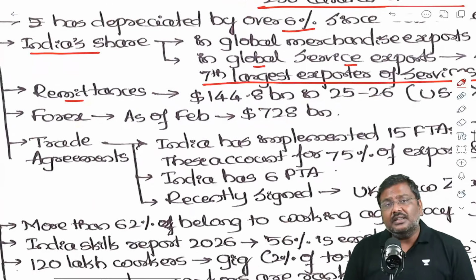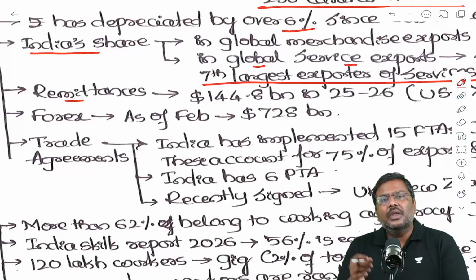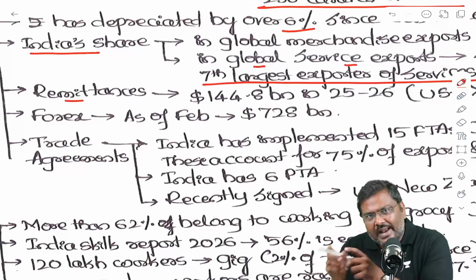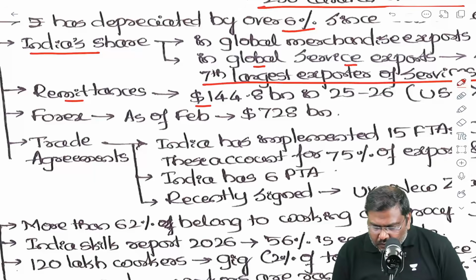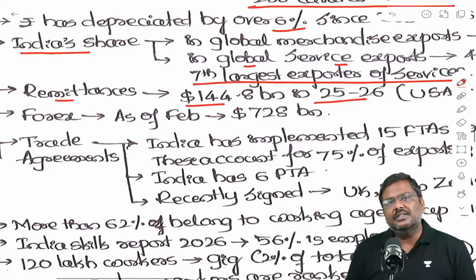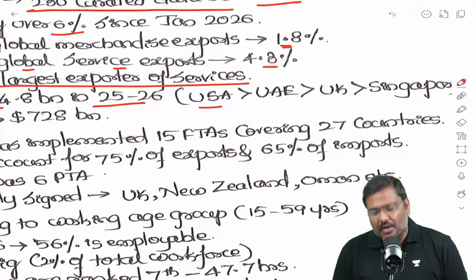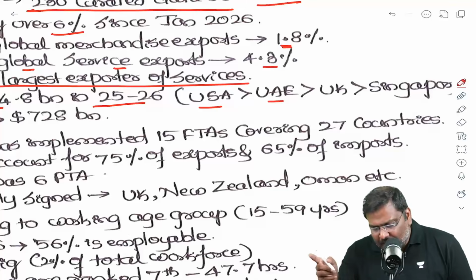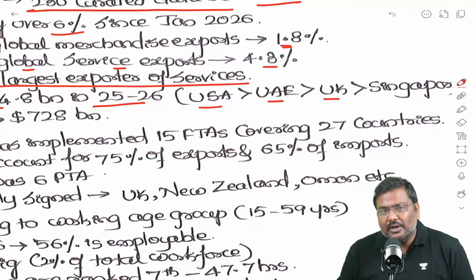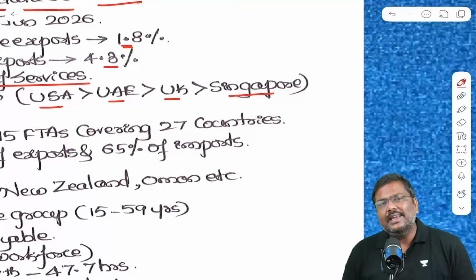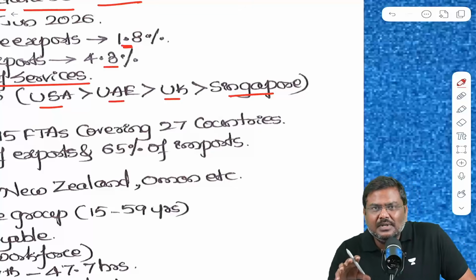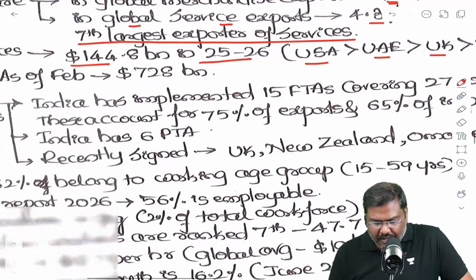Now, in case of remittances, which is very often there in the discussion, the remittances, according to the latest data, have accounted for 144 billion in the year 25-26. Majority of these remittances have come to India from USA, followed by United Arab Emirates, UAE, followed by United Kingdom, followed by Singapore. These are the other top countries which have sent remittances to India.